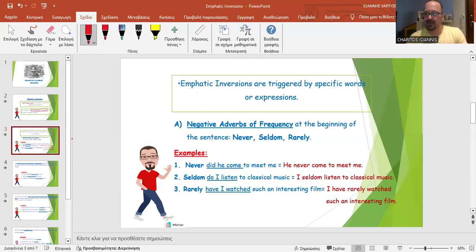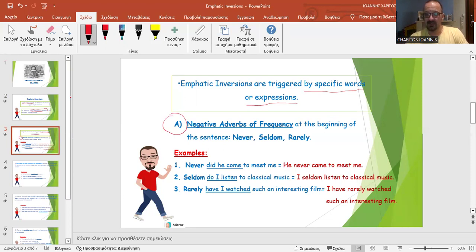But how do they appear? What makes them appear? Well, emphatic inversions are triggered by specific words or expressions. And what kind of words or expressions are these? Well, first, negative adverbs of frequency. When I say negative adverbs of frequency, I refer to those that show a weak habit, right?